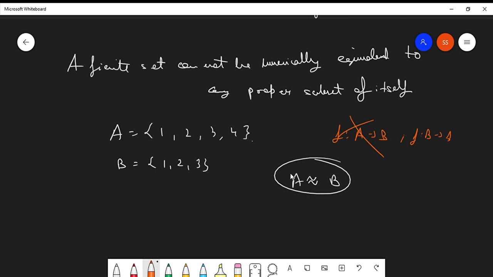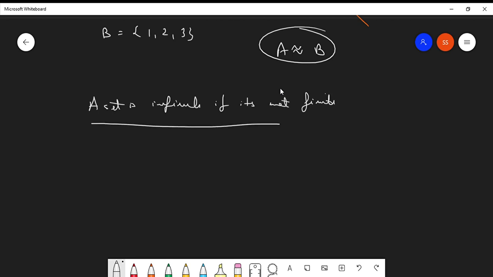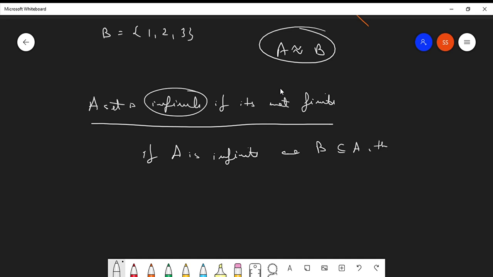Acha, when is a set said to be infinite? If that set is not finite. So a set is infinite if it's not finite. Acha, what is the most important condition for some set to be infinite? The condition is that if A is infinite and B is a proper subset of A, then there might exist a bijection F from A to B.